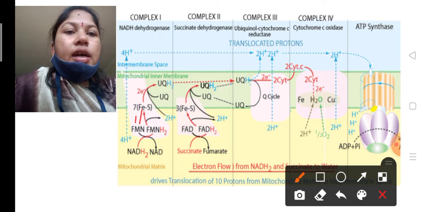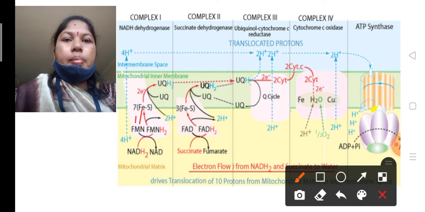Here from complex 1, 2 protons enter the intermembrane space, and from complex 2 again 2 protons enter the intermembrane space.